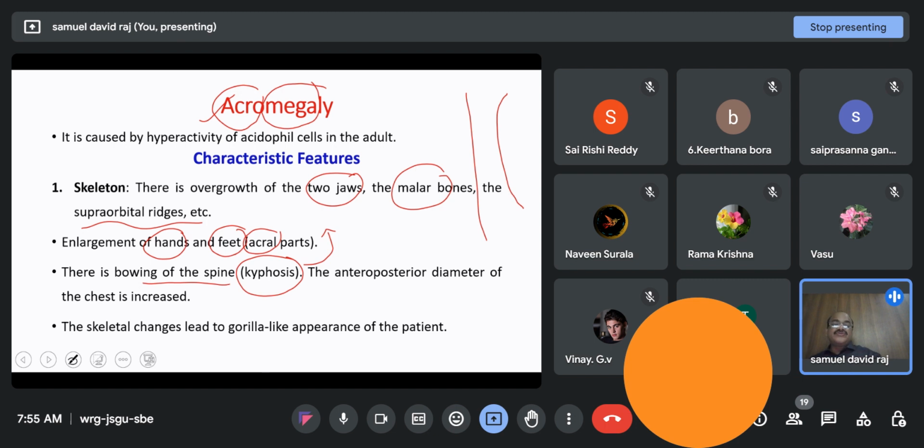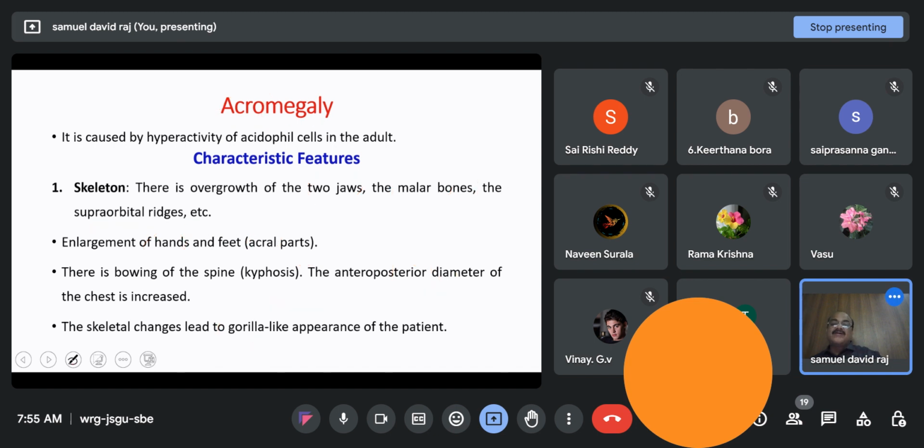The anteroposterior diameter of the chest increases. The skeletal changes lead to a gorilla-like appearance of the patient, which we call acromegaly. So acromegaly is the condition where your hands and feet are very large.